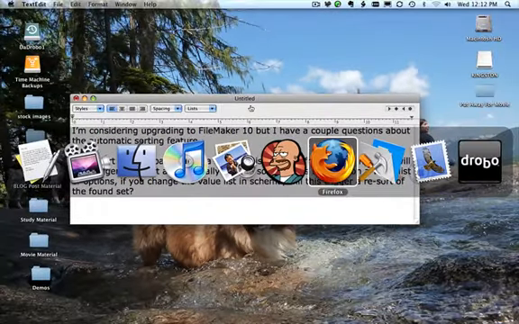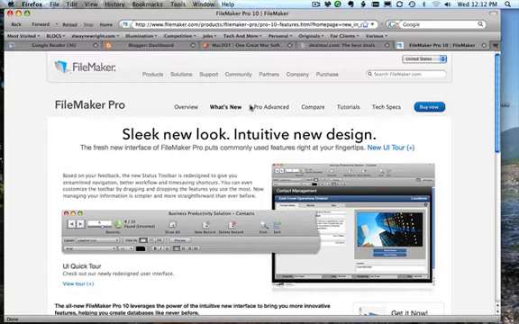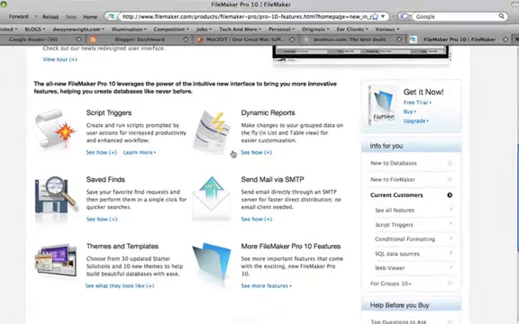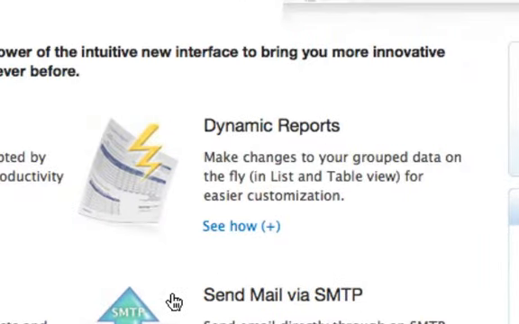What we're talking about here, from the FileMaker website, you can see the listing of new features, and they have a great set of movies on each one. But this is one that's tied more to the dynamic reporting area, where if you make changes, you can automatically see the group data. So the sort happens automatically. You don't have to have your data grouped to have the sort automatically take place. But that's really where it shows off most of its muscle.